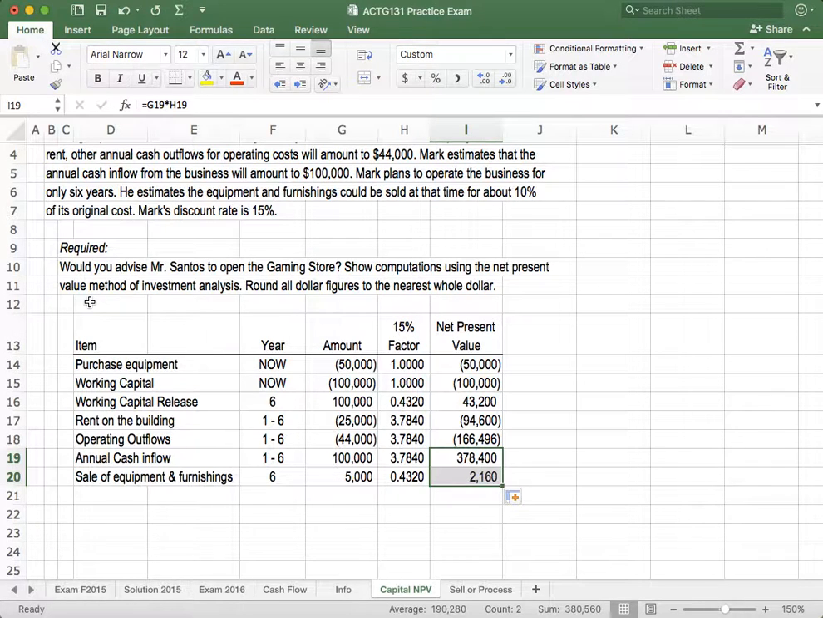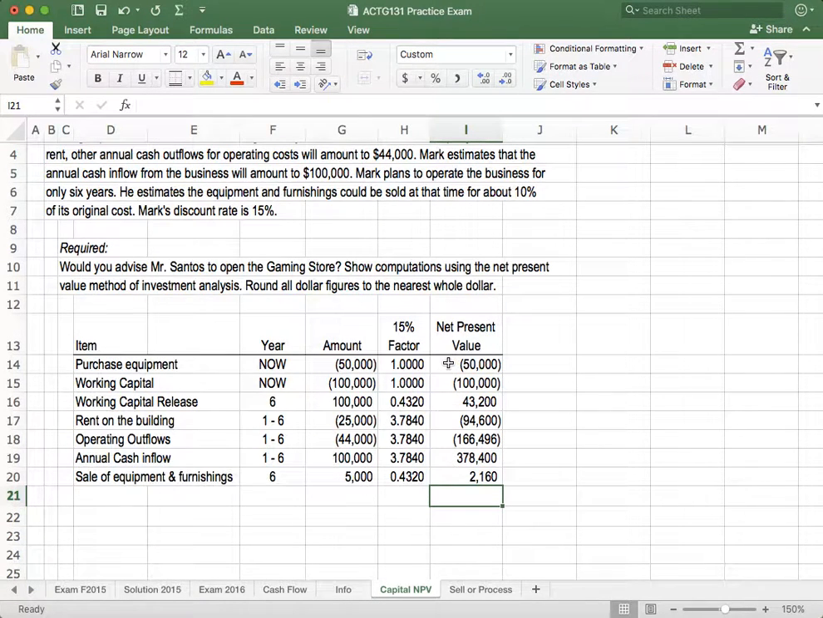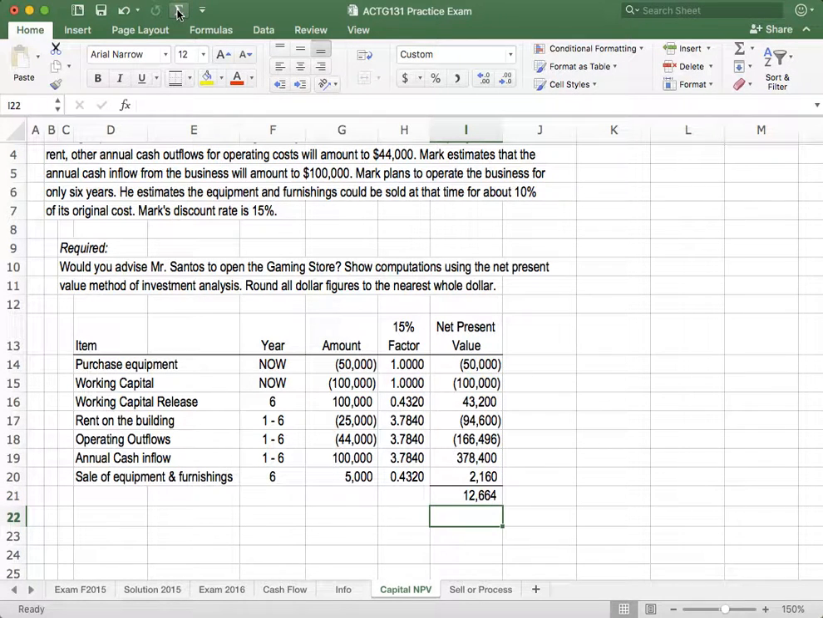There it is. Would you advise Mr. Santos to open the gaming store? Round everything to the nearest whole dollar. So here's how we're netting this. Net present value works. We're going to net all these items, and if the amount is greater than 0, then it's got a value. If this were less than 0, meaning that there would be more outflows than inflows, then we wouldn't want to take this chance. But right now it's a $12,664. That's with discounting the money.